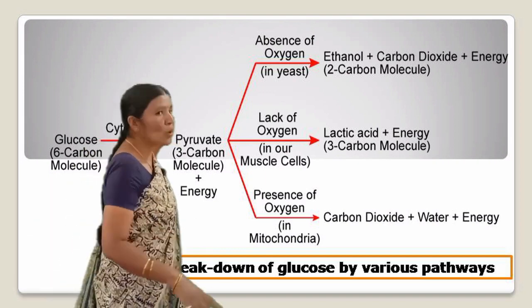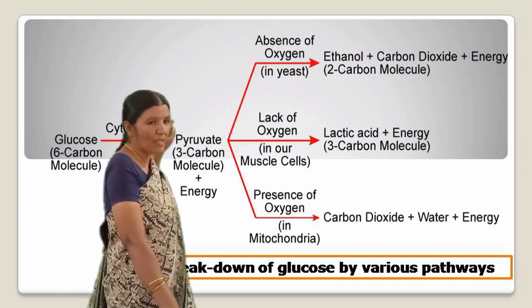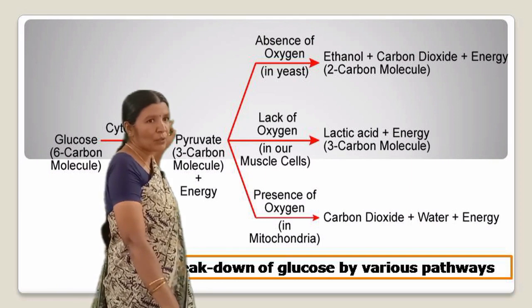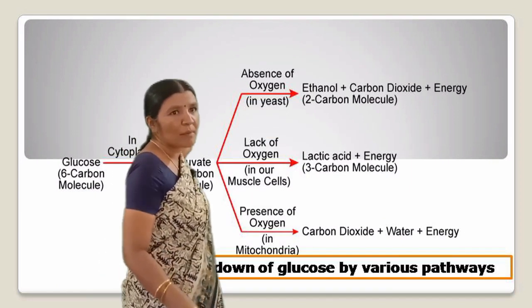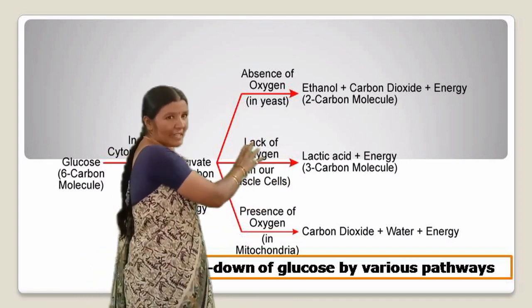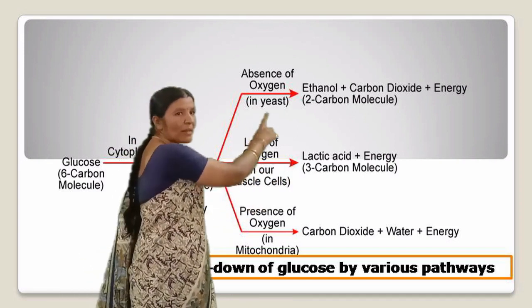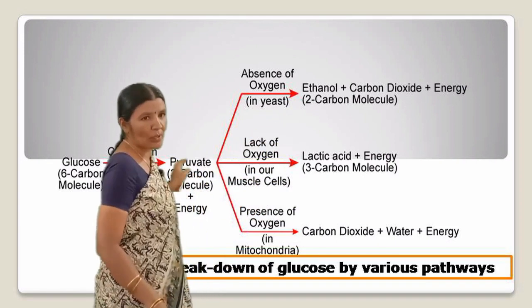First, glucose, a 6 carbon molecule, in cytoplasm is converted into a 3 carbon molecule. Next, in absence of oxygen in yeast: ethanol plus carbon dioxide plus energy, a 2 carbon molecule.